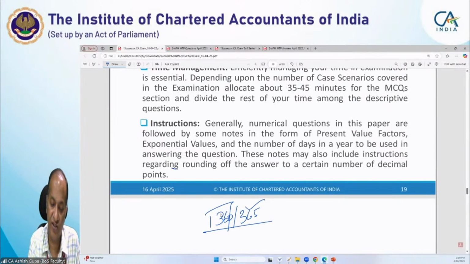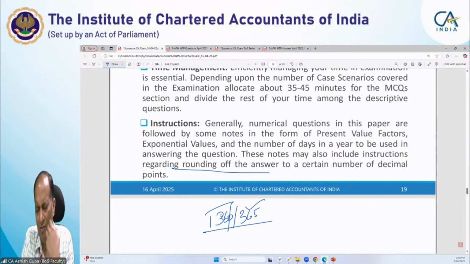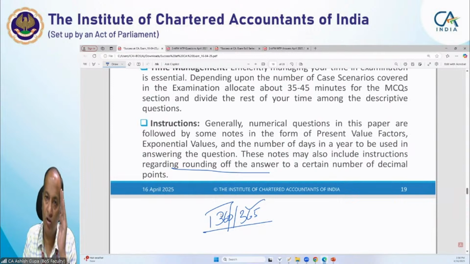Even instructions are given regarding rounding off, because normally there is confusion regarding the rounding of the answers. A very common question comes to me: sir, up to what decimal point should we round off the answer? See, if some instructions have been given, go by the same. Otherwise, try to take the hint from the question as well. In foreign exchange questions, if the quotations have been given up to 4 decimal points, you follow the same. Okay. Now, so far as capital budgeting is concerned, in this case we have